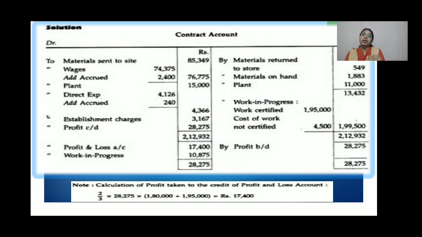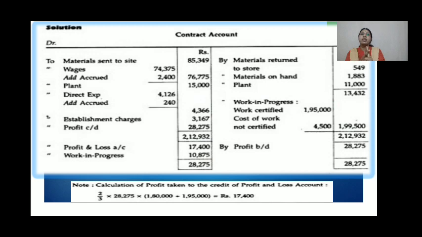And regarding the closing materials or any materials returned or the plant closing value, all these things you will be writing in the credit side. Then here again you have to show two things under the work in progress, which is shown on the credit side of the contract account.